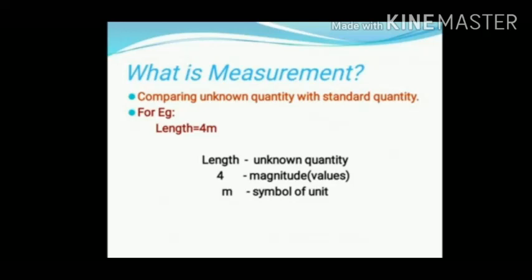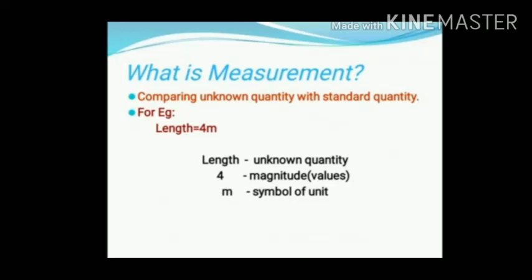For example, length is equal to 4 meters. Suppose they give a length alone. Suppose they had only given length, we would not know how much length it is. Because they told us length is equal to 4 meters, we can conclude length is equal to 4 meters. We come to know length is equal to 4 meters. Here length is the unknown quantity, 4 meters is the known quantity. So measurement is the process of comparing the unknown quantity length with the standard quantity 4 meters.